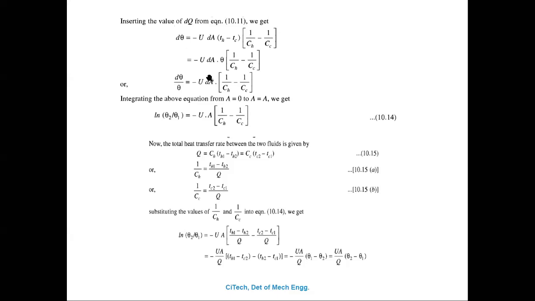If we take the theta on this side, that becomes d theta divided by theta minus u into dA, so 1 upon CH minus 1 upon CC here. This is d theta divided by theta, and this is only considered for the element.